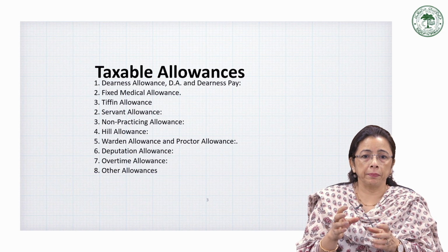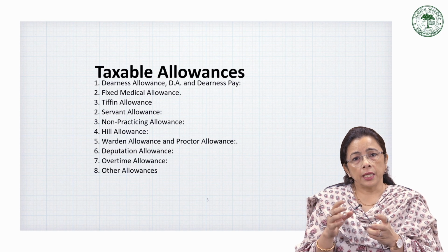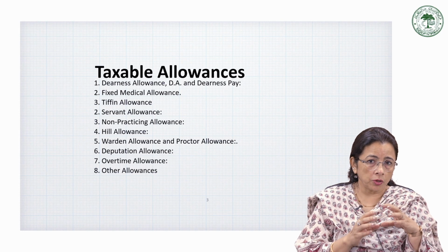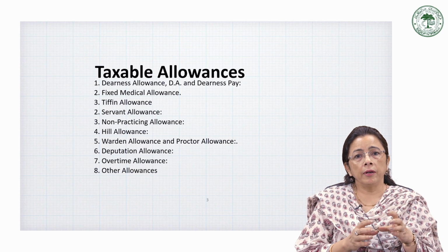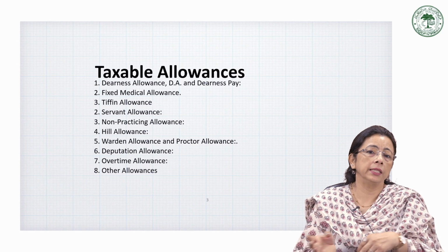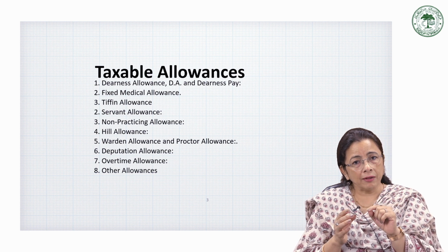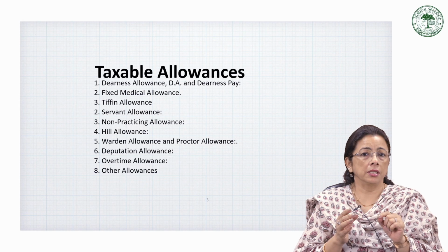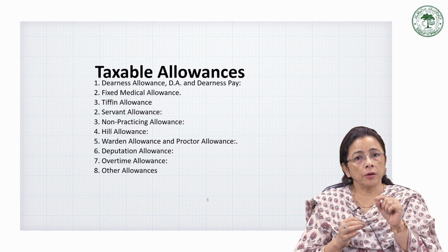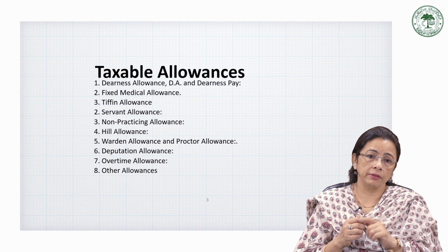And actually, what happens is that when inflation takes place, things become more costly, and then whatever basic salary or other components of salary clubbed together will not be able to fulfill the need of the employee in the same way as they did in the previous months. So in order to compensate that loss, to meet that inflation cost, this allowance is given. That is called the dearness allowance. So it is to keep your basket of consumption intact, your satisfaction level intact. This dearness allowance is paid.